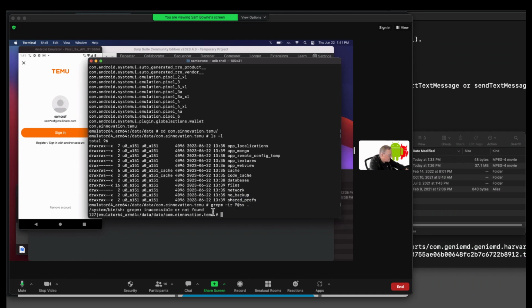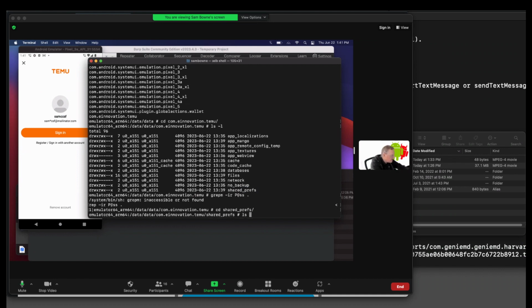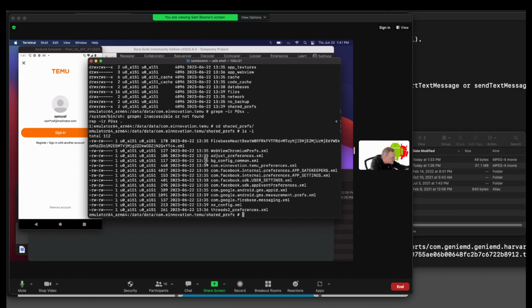There. And I hit grep -m by accident, so let me try it again. Grep. All right. And there, it did not find it. So that's good. That suggests they did not store the password in plain text somewhere in these preferences, which is a common mistake. So I go into shared preferences where they usually store these things.